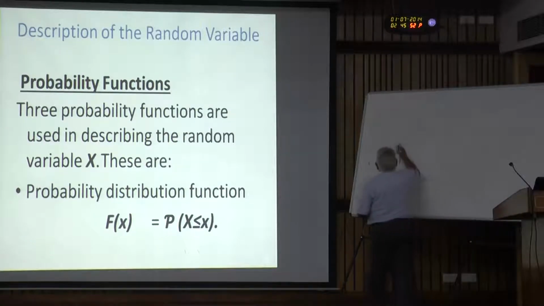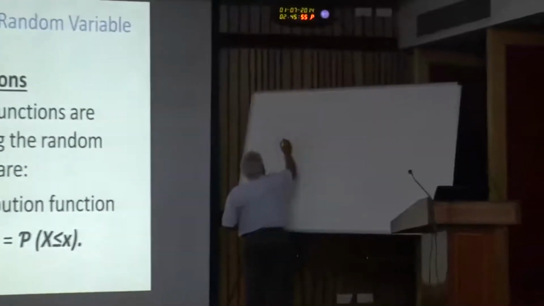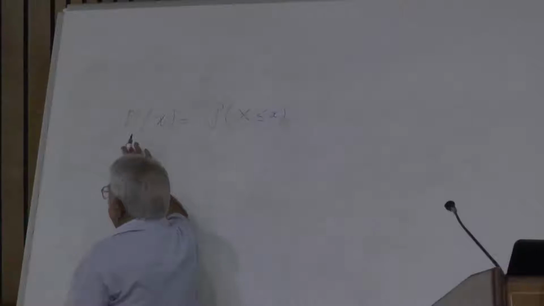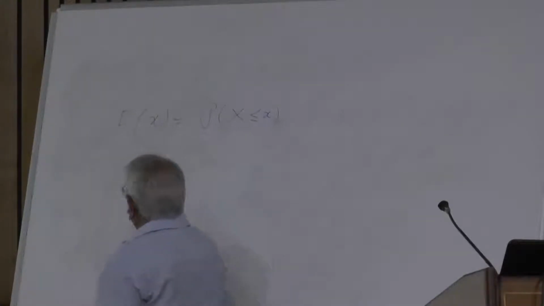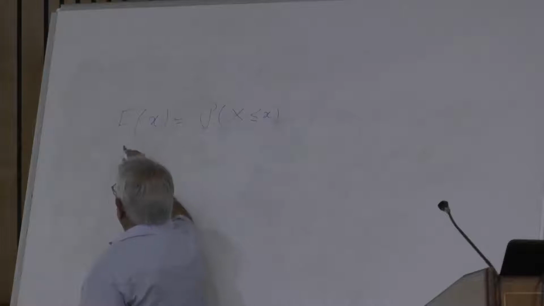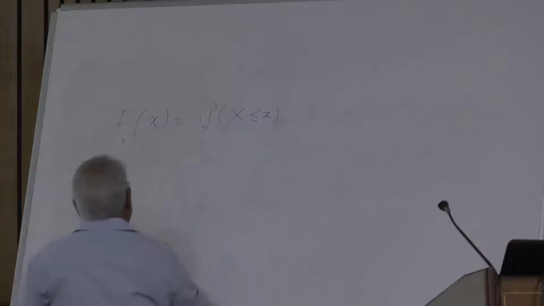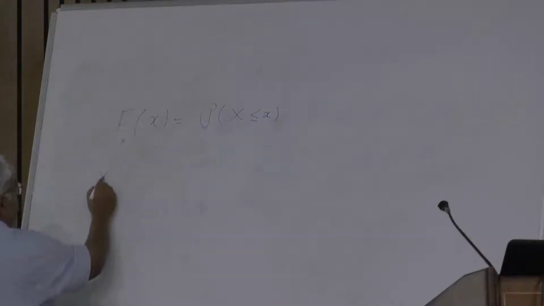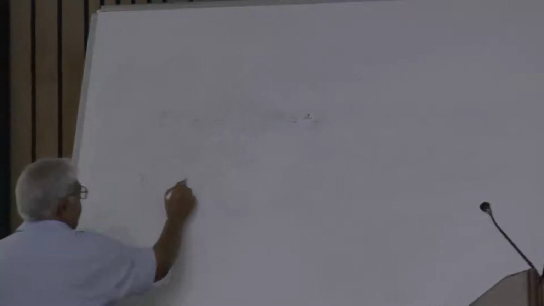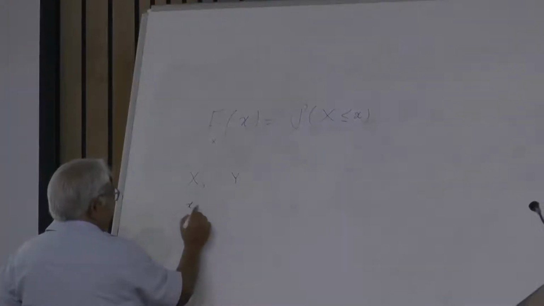Here for the single one, we have F of x as the probability of capital X being less than or equal to the state small x. If there is a single random variable, we just write it like this. But if there are more than one, to remove any ambiguity, we put this capital X as a suffix here. Now suppose we are dealing with 2 random variables, x and y. Their states are small x and small y.